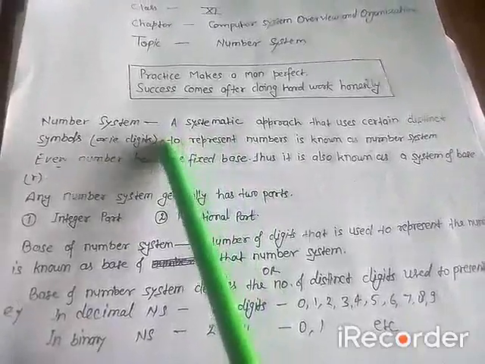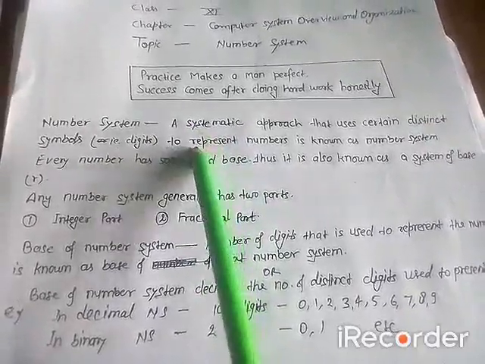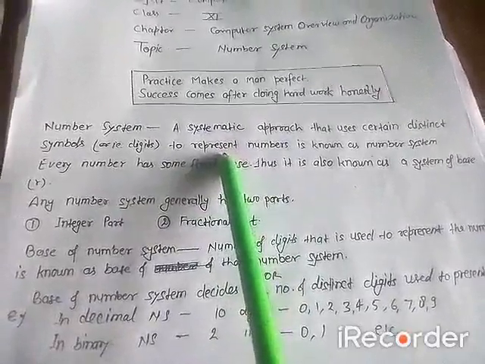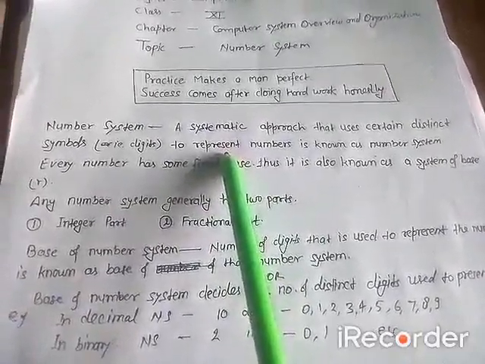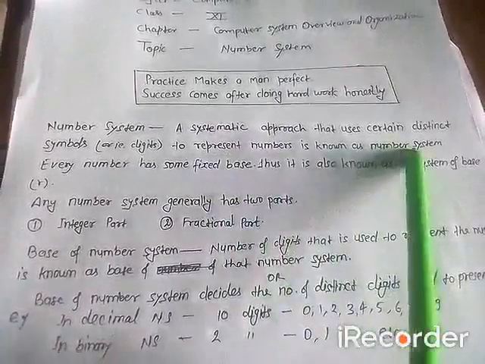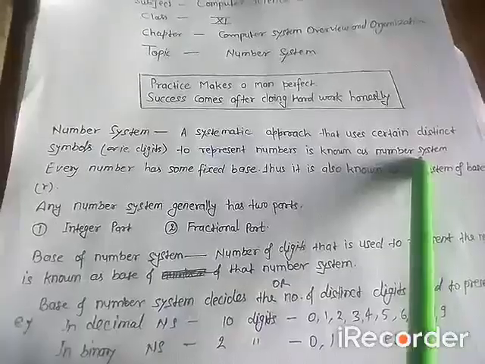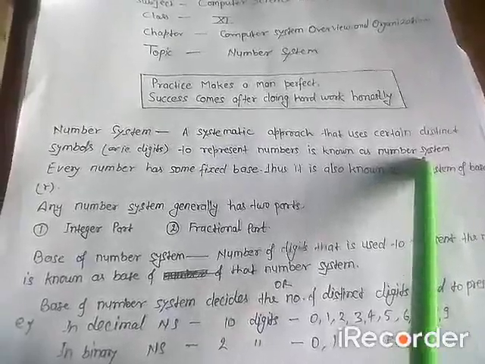You can say these symbols as digits to represent numbers. It means it is a systematic approach to represent the numbers with the help of certain fixed symbols, or we can say certain fixed digits.